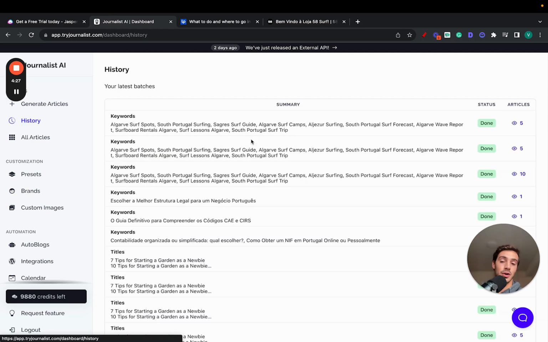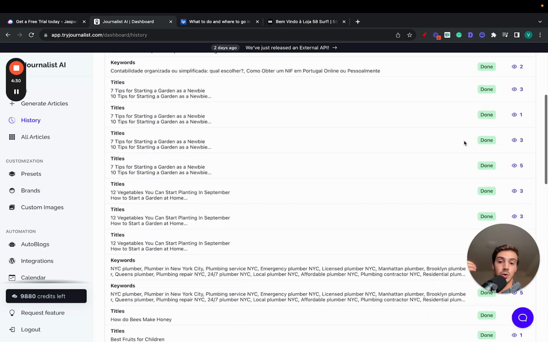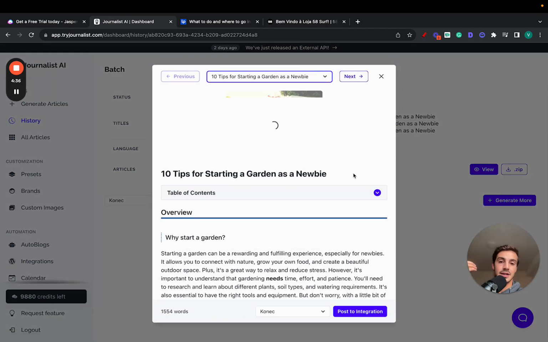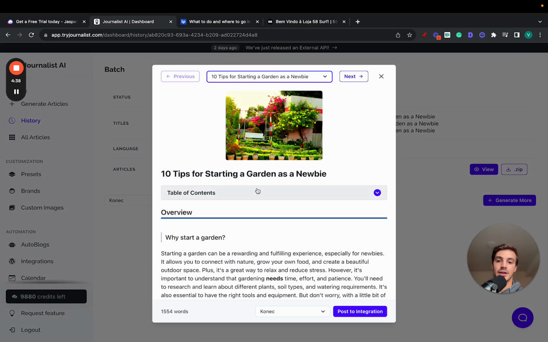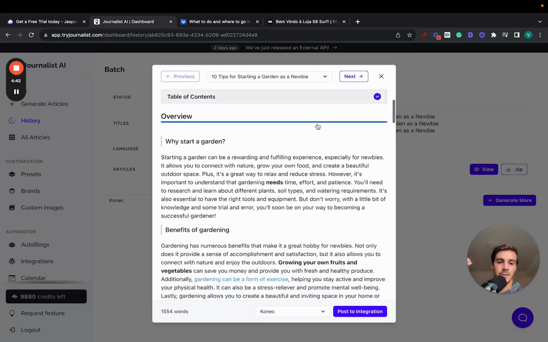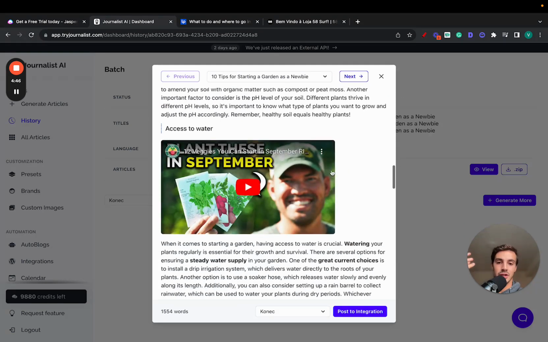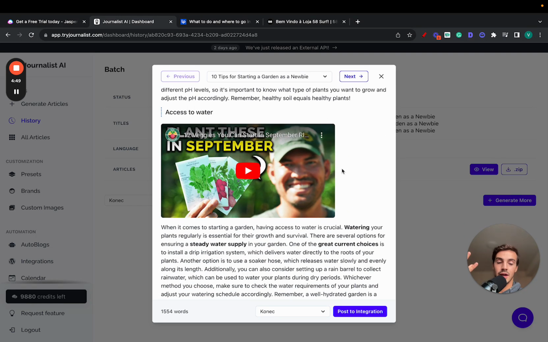And on top of that, of course, on top of it being actual content that's tailored to your brand, it is, again, rich in features. For example, here again, this is an article on the gardening niche. 10 tips for starting a garden as a newbie. You can, of course, also change the featured image right here. This is an article rich in internal links, internal images, videos that are relevant to what the content is about.